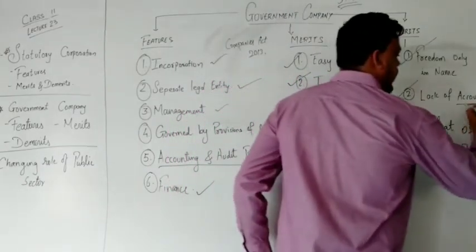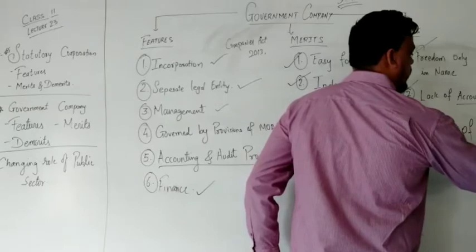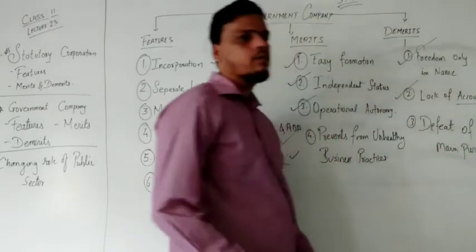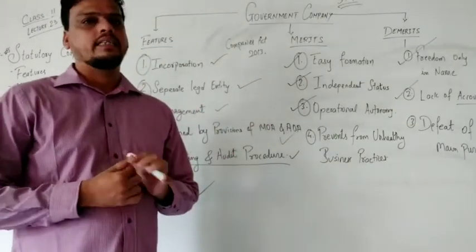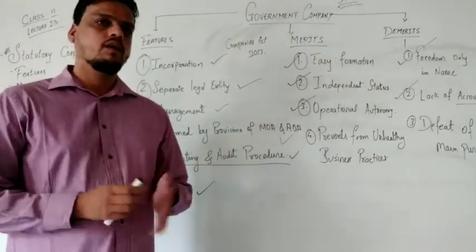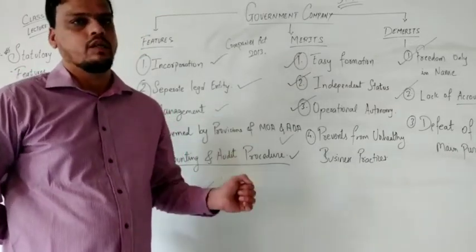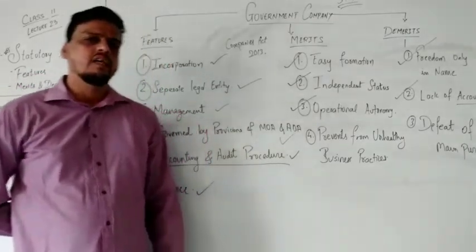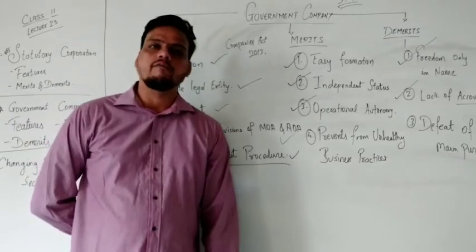The next part is lack of accountability. Accountability means responsibilities. If we are talking about responsibilities, here no one is accepting what they have done. Financially the government supports the organization, but they are not answerable to the parliament directly because they are not taking responsibility for the decisions they have taken.